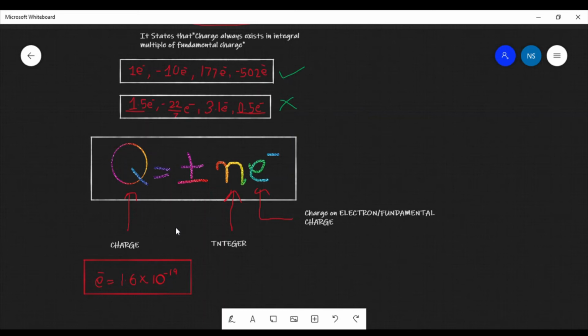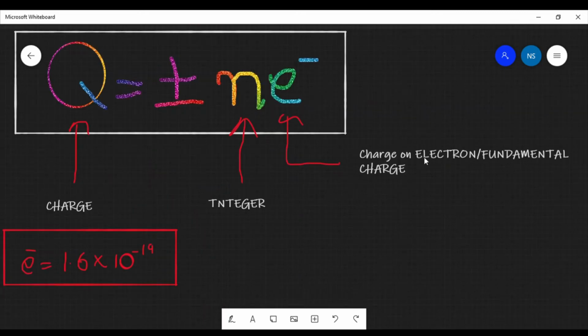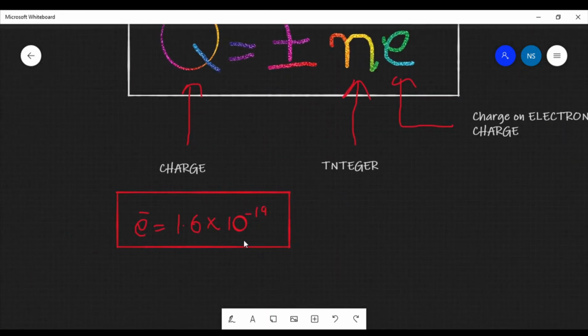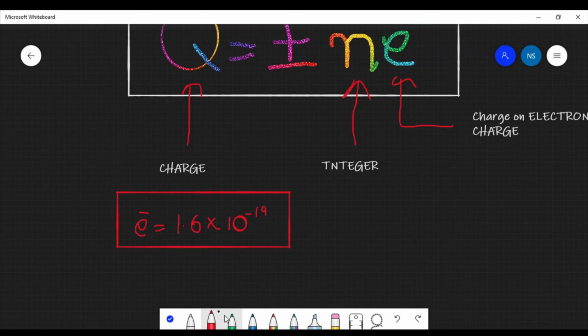That is, if there is a transfer of electrons taking place in a system, then the charge lost or gained will be equal to n multiplied by the fundamental charge present in that system. Also, the value of e, our fundamental charge, which is also the charge on an electron, is equal to 1.6 into 10 to the power minus 19 coulomb.